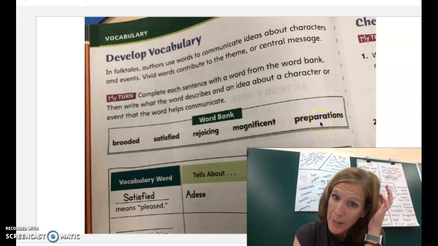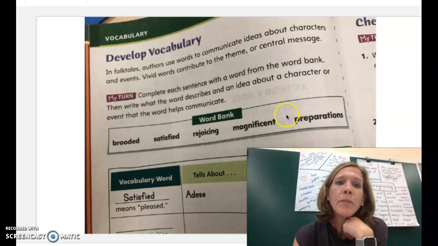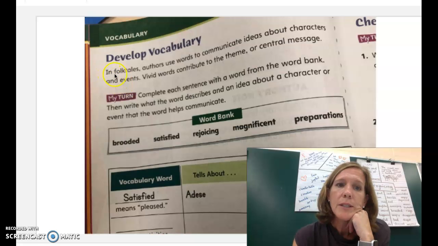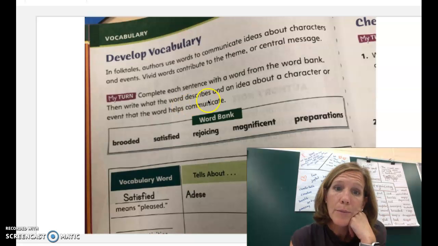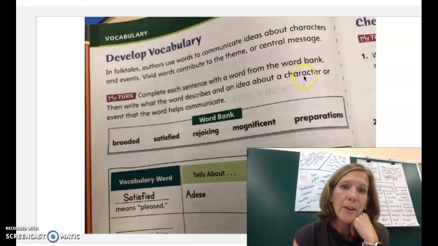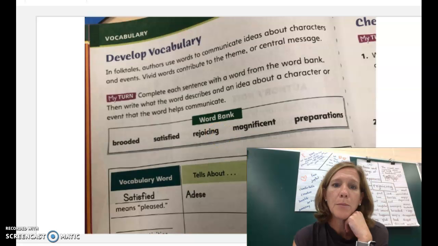So I want you to look on page 78 in your reader. And let's read the directions. It says, in folktales, authors use words to communicate ideas about characters and events. Vivid words contribute to the theme or central message. Complete each sentence with a word from the word bank. Then write what the word describes and an idea about a character or an event that the word helps communicate.